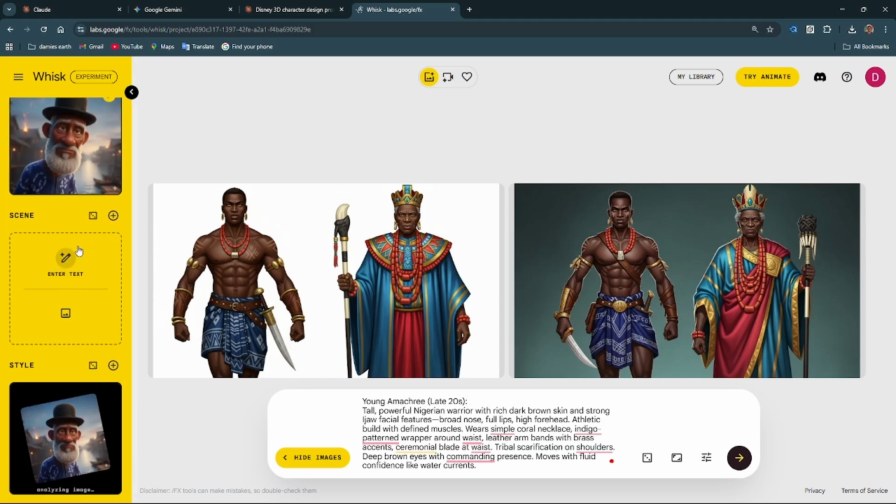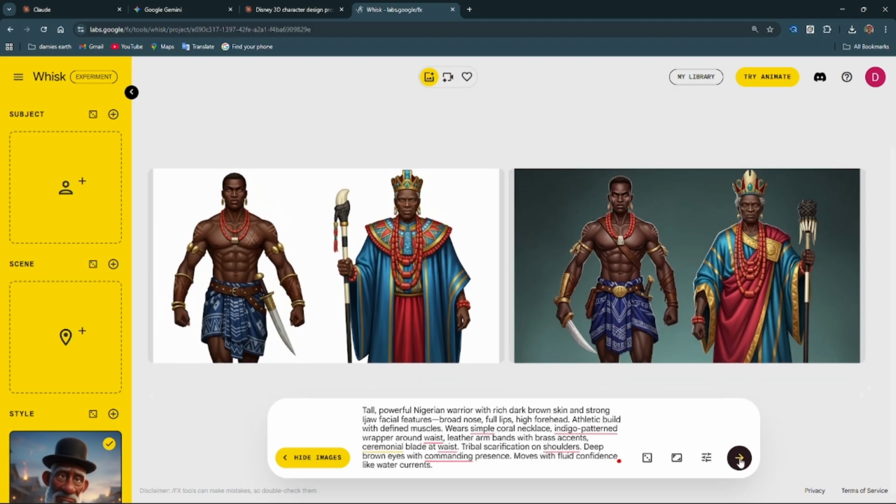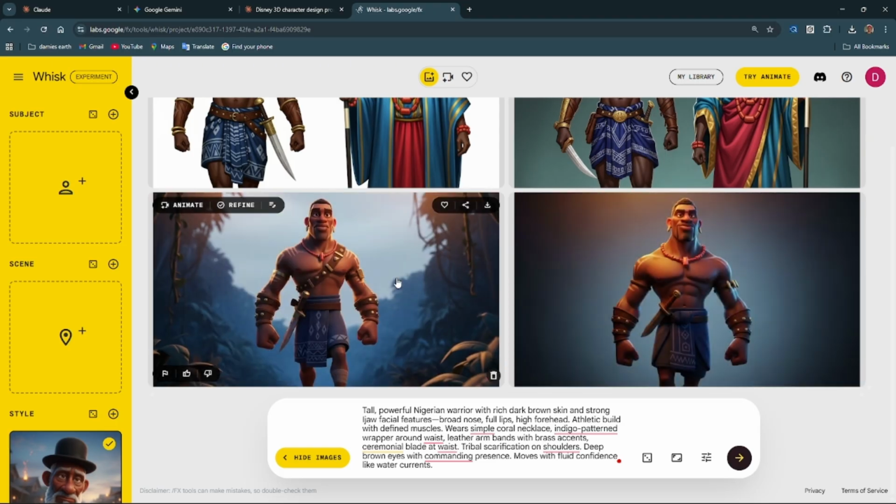I think my network is a bit bad for today. All right, so let me take this one out. So what we are doing right now is we are generating our character. You can also use your phone to do this.